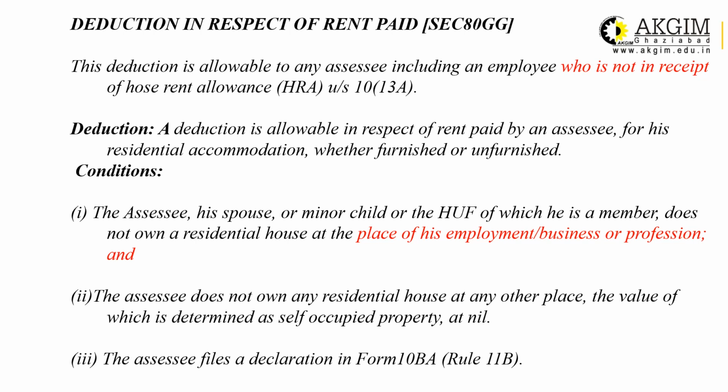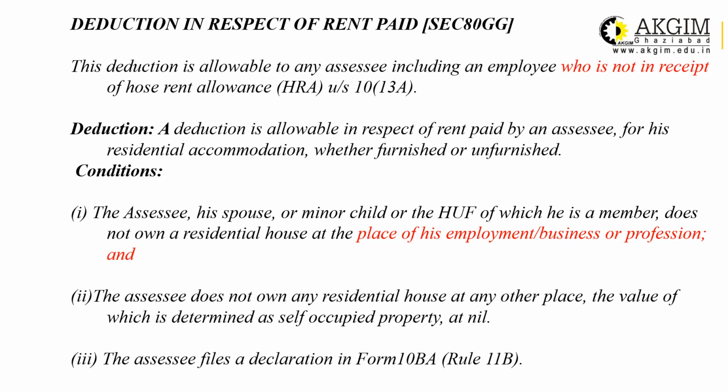Next, I have the deduction in respect of rent paid, that is covered under Section 80GG. This deduction is allowed to any assessee, including an employee, who is not in receipt of house rent allowance, HRA. That means a person who is doing business or has his office or business or profession, and he is not receiving any HRA, then he can claim the deduction if he is living in rented premises and paying rent.